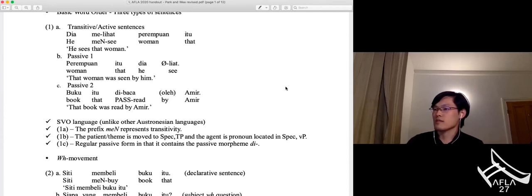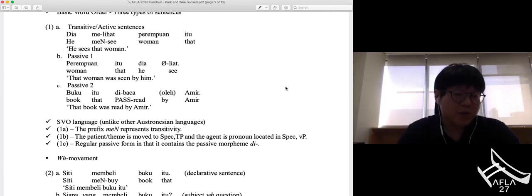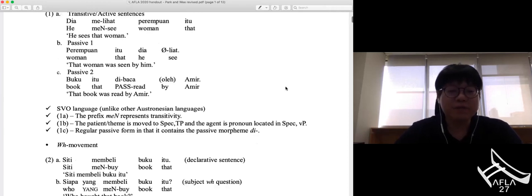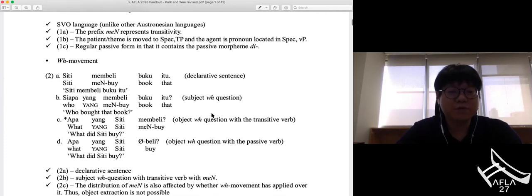Is it possible for non-DP WH elements to appear in that clause initial position as well? Yes, of course. A non-DP WH element can also be located in the sentence initial position, namely the scope position. But in this case, the complementizer yang must be absent in the sentence, unlike a DP element.